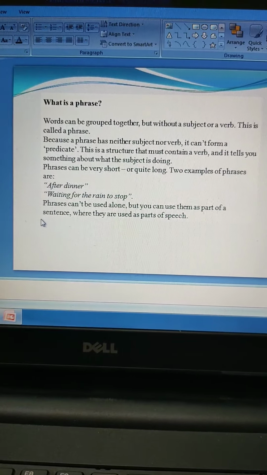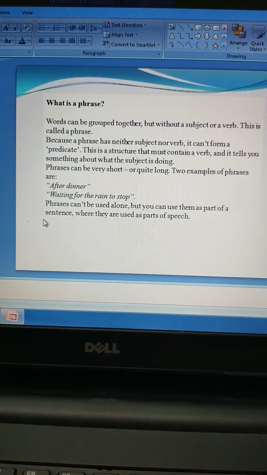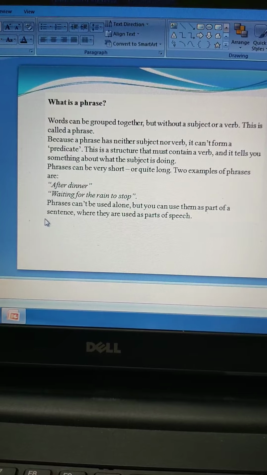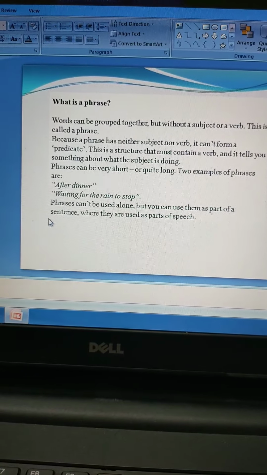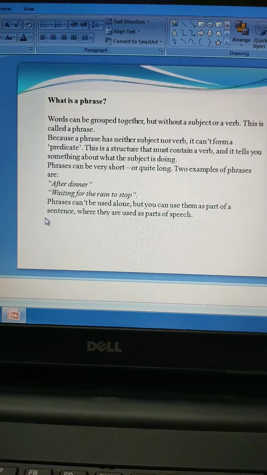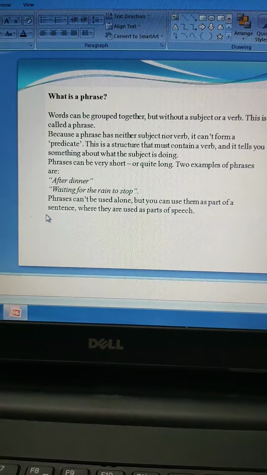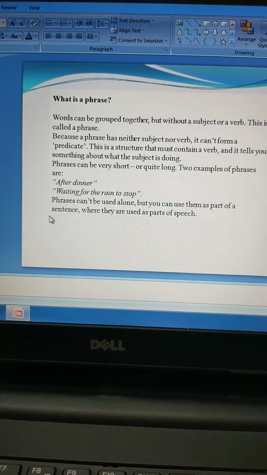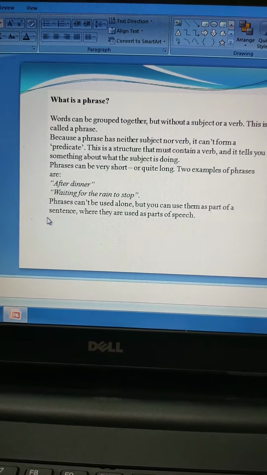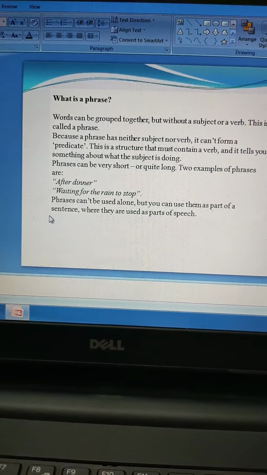A predicate is a structure that must contain a verb, and it tells you something about what the subject is doing, which we learned earlier, right? The predicate tells you what the subject is doing. Now since a phrase does not have a subject or a verb, there is no question about a predicate. Okay, there is nothing that can tell you something about the phrase.